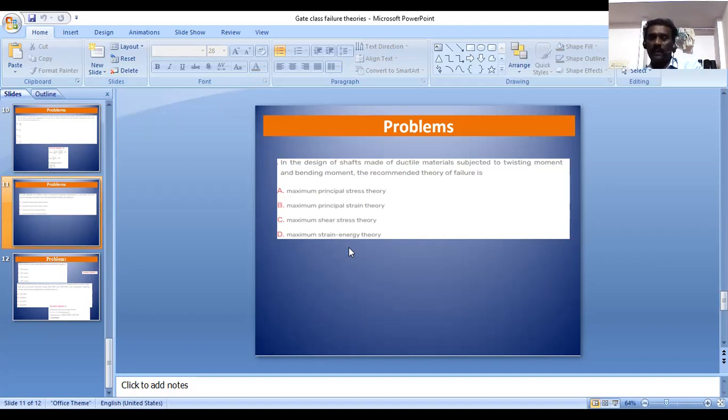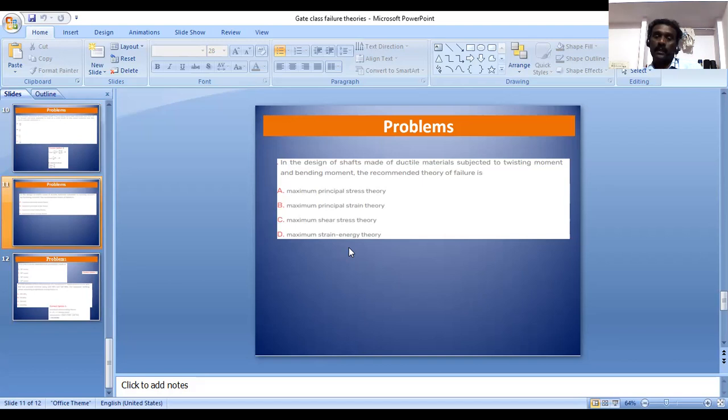Because the shaft is made up of ductile material, and for all ductile materials it is better to use maximum shear stress theory. If the option included the von Mises stress theory, then we could choose that option.